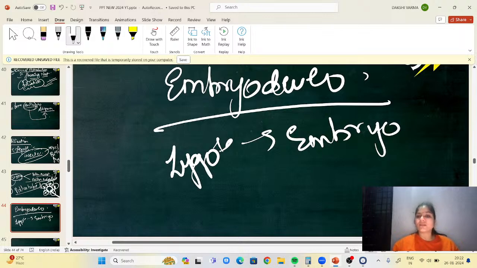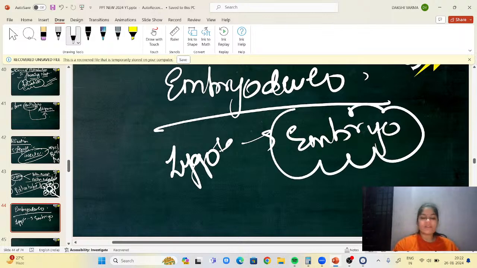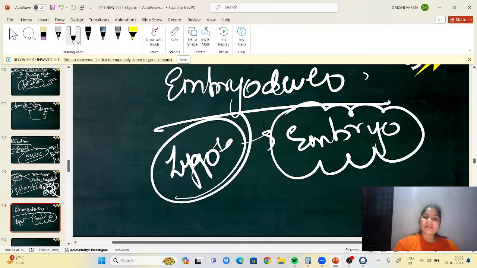And the food for this embryo will be given by whom? Endosperm. It will be given by endosperm. Before the zygote divides, endosperm division starts. Before the zygote divides itself, the endosperm will start dividing because it has to give nourishment and food to the embryo.